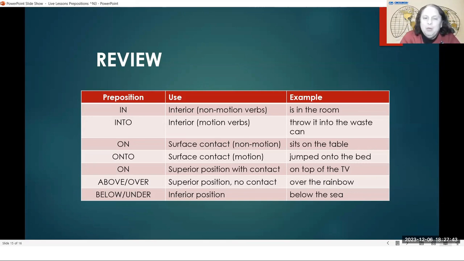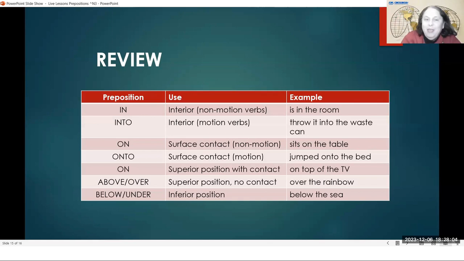And then the difference between something being on or something that is above or over. Okay. It can be on my head, touching my head, or it can be above my head or over my head. Above, over, not touching, on, touching.